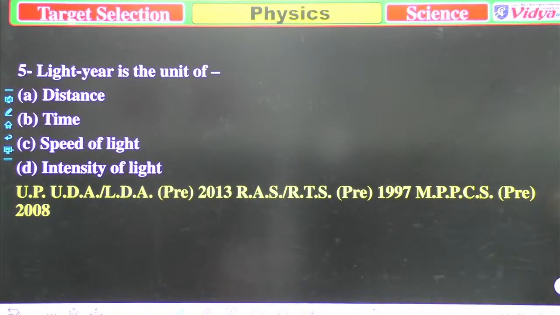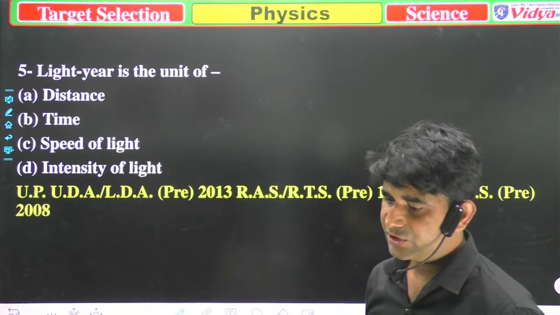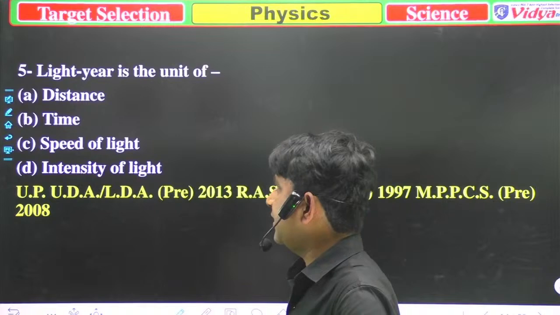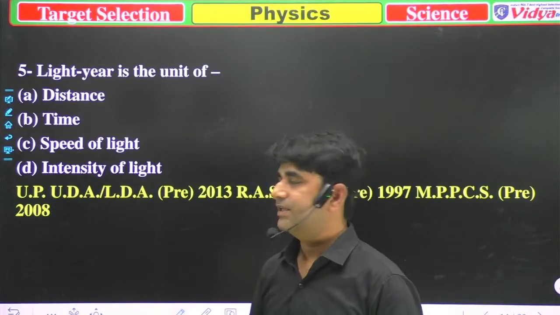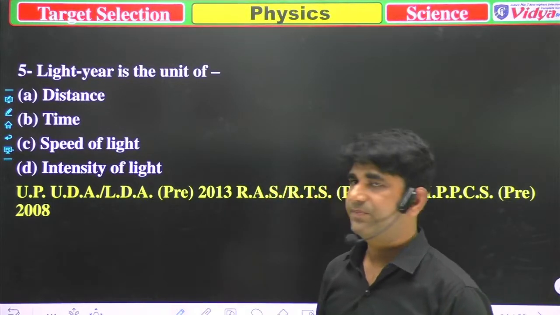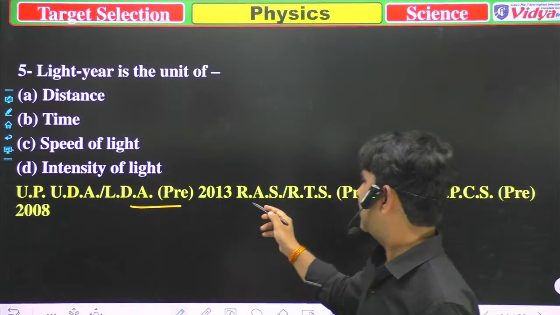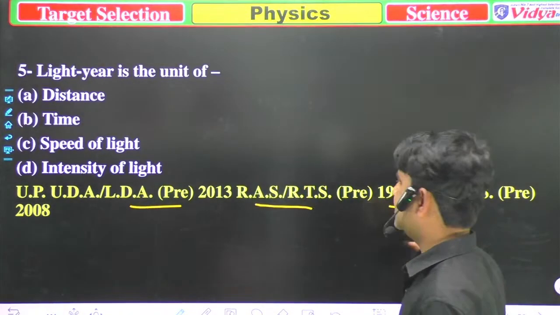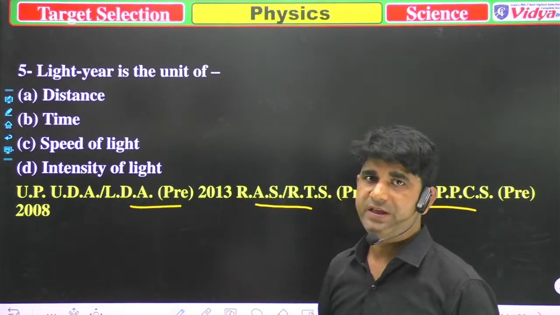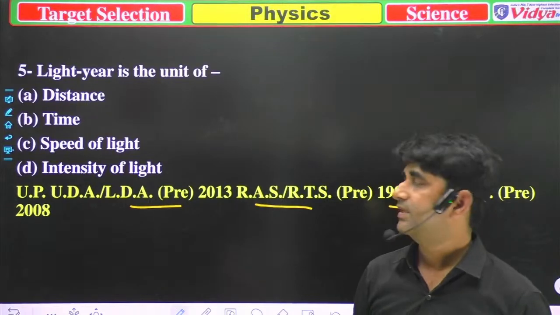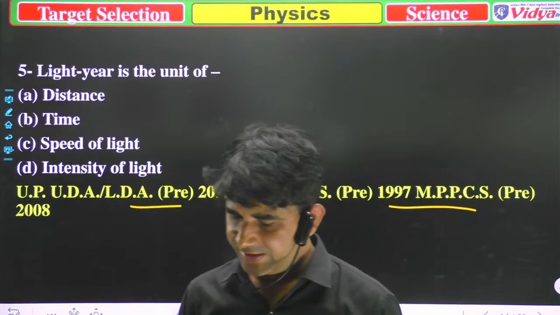Our next question is, light year is unit of. Our options are A, distance, B, time, C, speed of light, and D, intensity of light. That question has been asked many times, in UPPCS, Rajasthan PCS, MPPCS, and various exams.